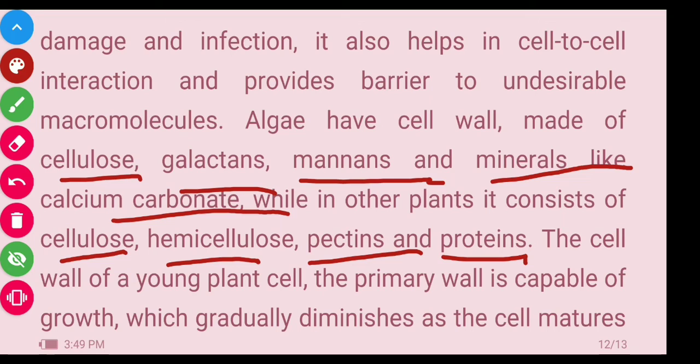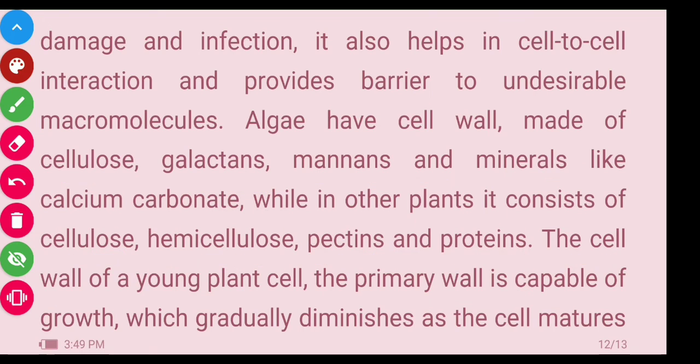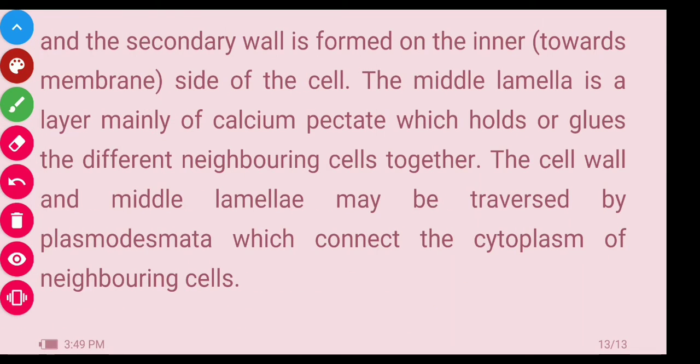The cell wall of the young plant cell, the primary cell wall, is capable of growth. In the young plant cell, the cell wall is a primary wall, capable of growth, which gradually diminishes as the cell matures. Initially, when the plant is young, the cell wall is capable of growth, and gradually it diminishes, meaning it breaks down.